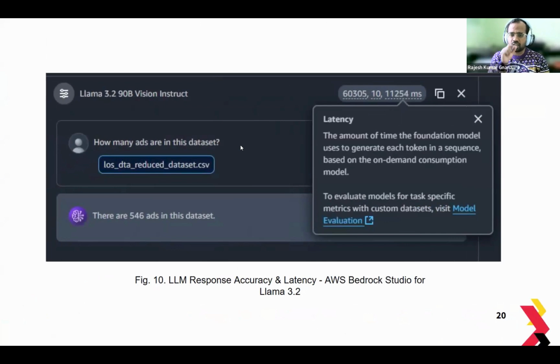Finally, about the response accuracy. When we accessed Llama 3.2 using AWS Bedrock Studio with the same data set we had provided, it came back with an inaccurate response for the number of ads in the data set. That's a very simple question. It's also slower than the Claude models; you can see it's about 11,000 milliseconds.